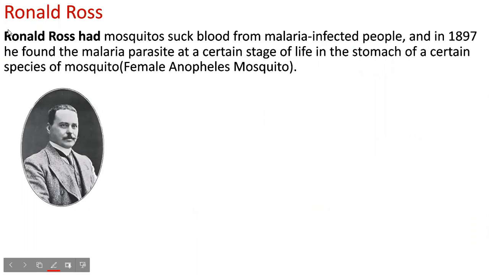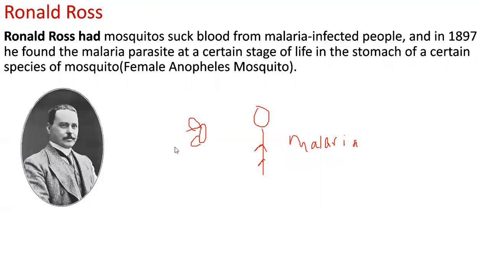Now coming to who found out that a specific type of mosquito is causing malaria. Ronald Ross conducted an experiment. Suppose this is a person who is already suffering with malaria. So this human being is already infected. What Ronald Ross did was make sure that mosquitoes sucked the blood of an already malaria-infected human.